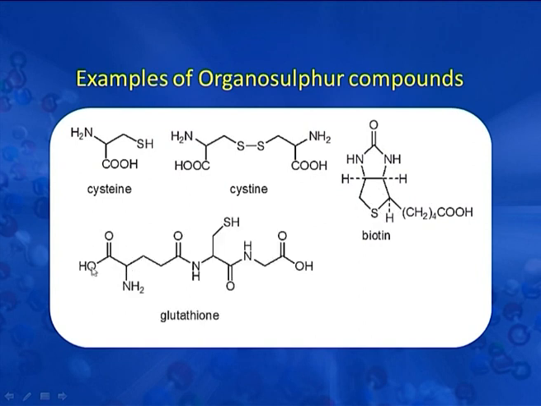Here we see 2 hydroxyl groups on the terminal side of this chain, and these are the nitrogen atoms, and at this side chain we have a sulphur atom. This is the example of glutathione. And next is methionine. Here the amino group and carboxylic group are both on a terminal end, and the sulphur group is on the other terminal end of this hydrocarbon chain. It is the example of methionine.